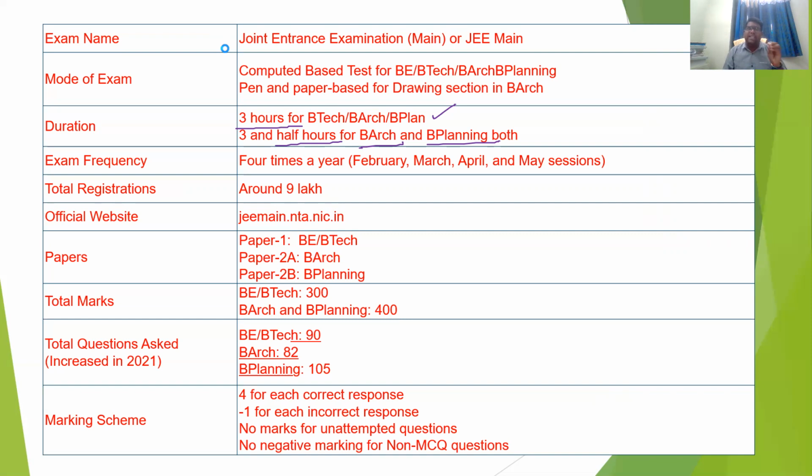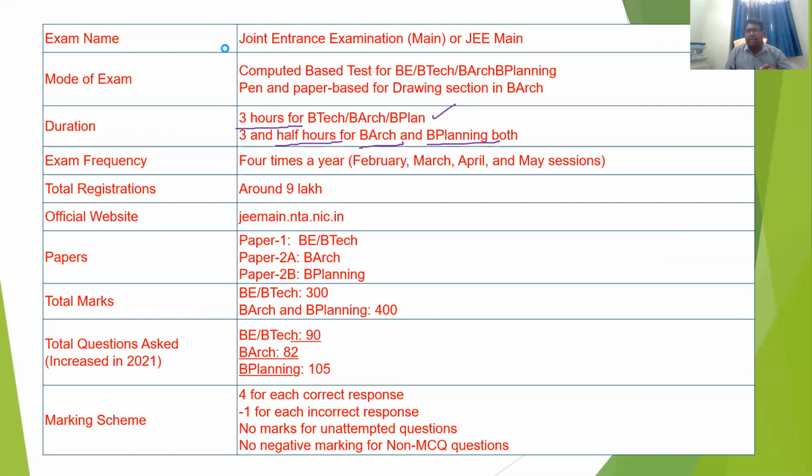How many students register in total per year? Around 9 lakhs, every year more than 9 lakhs. The official website is jeemain.nta.nic.in. NTA means National Testing Agency. So JEE Main will be conducted by NTA. Go to the website, that is jeemain.nta.nic.in.